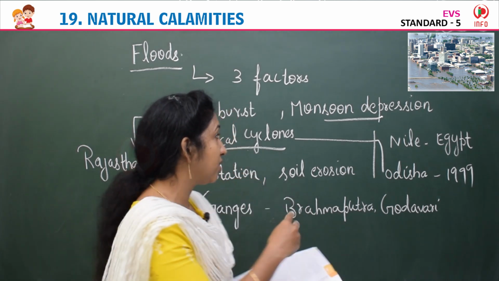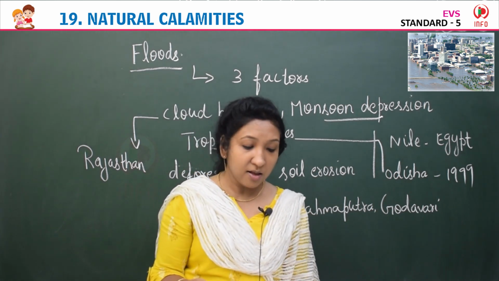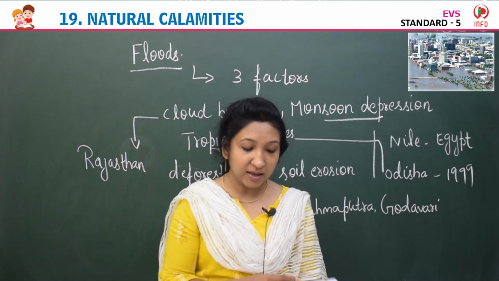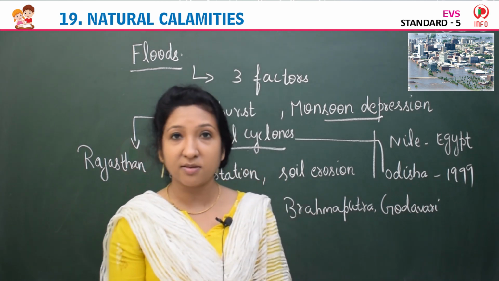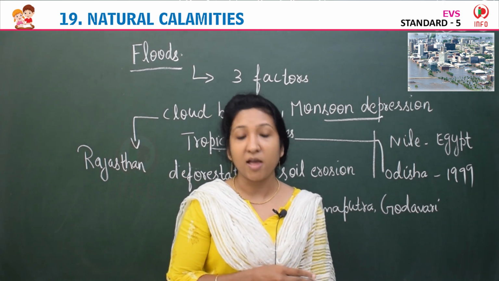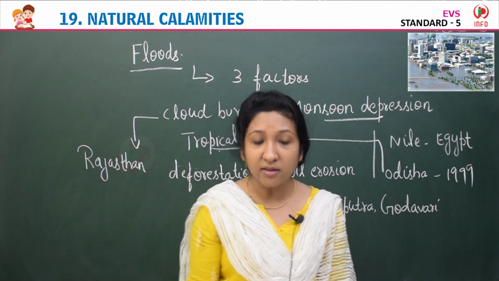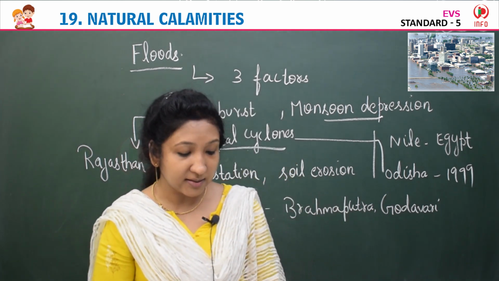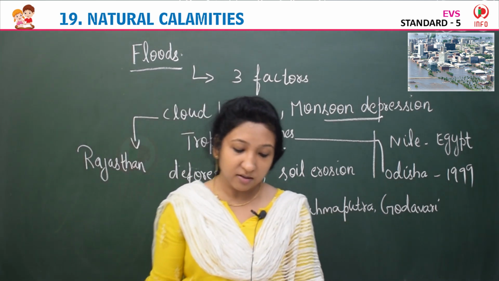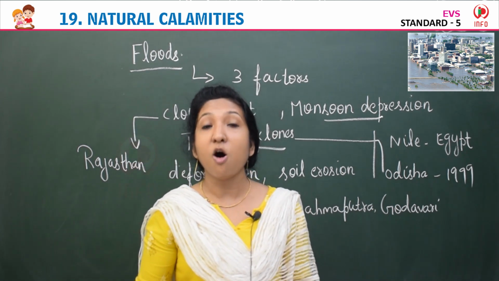Monsoon depression is caused by the monsoon. Mainly it occurs in the Arabian Sea and the Bay of Bengal. It is more frequent in the Bay of Bengal, and because of that there are heavy rains in coastal areas of Andhra Pradesh, Odisha, Bihar, Uttar Pradesh and so on. The depression in the Arabian Sea brings rains in Gujarat, Rajasthan and so on. Because of this heavy rain, major rivers in India overflow and cause floods.